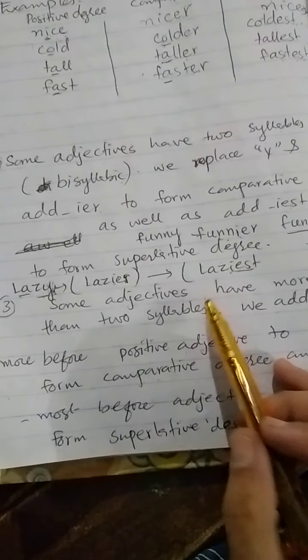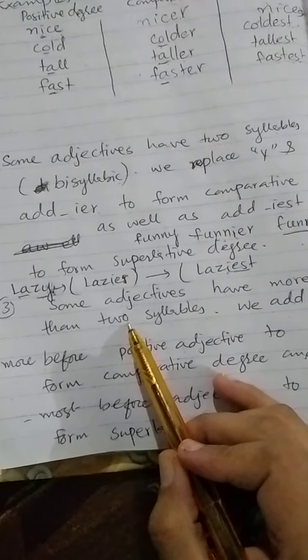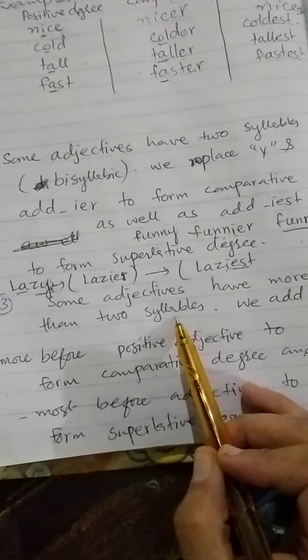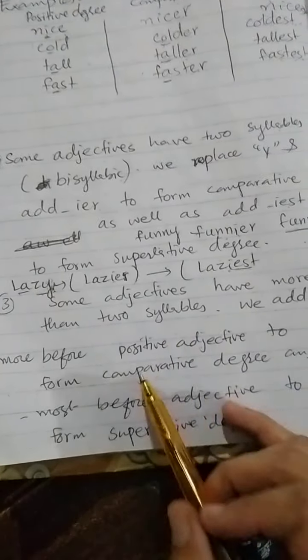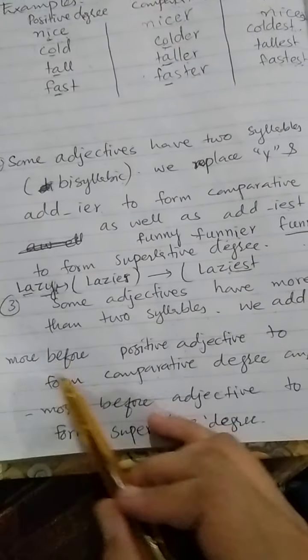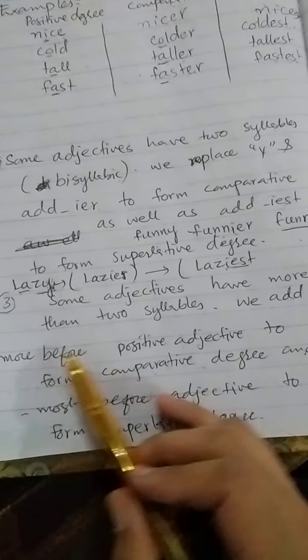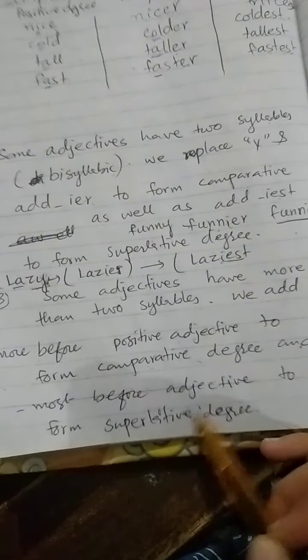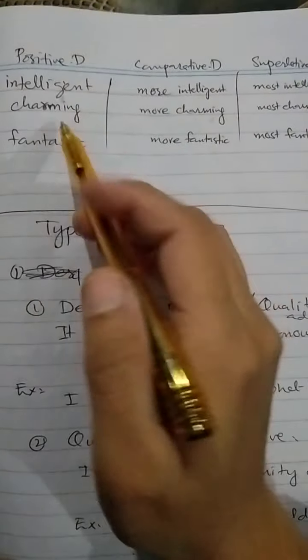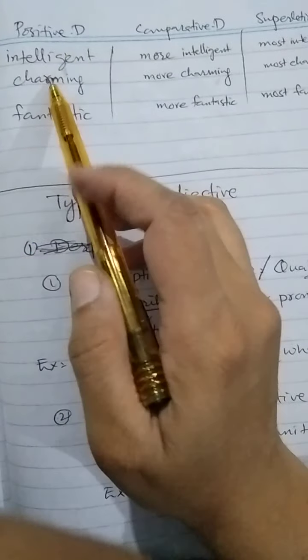Those adjectives which are polysyllabic, having more than two syllables, we are easily forming them. Just put more before the adjective word to form comparative degree, and most before the adjective to form superlative degree.